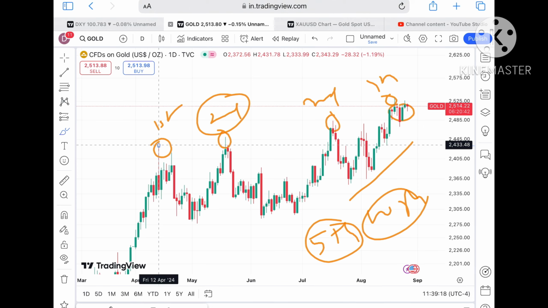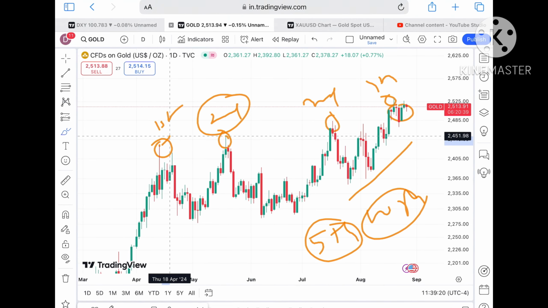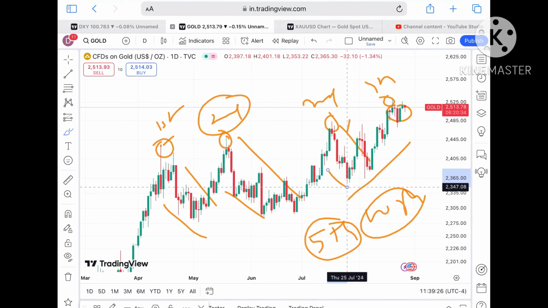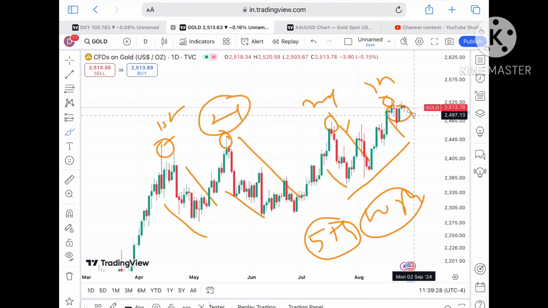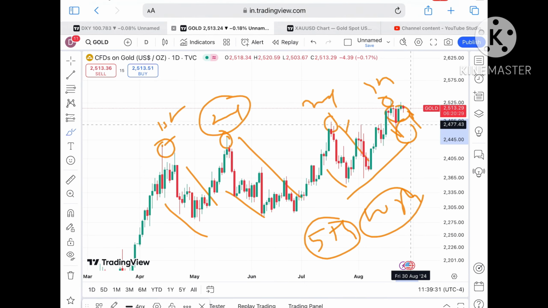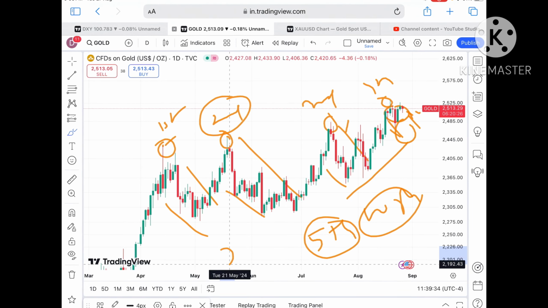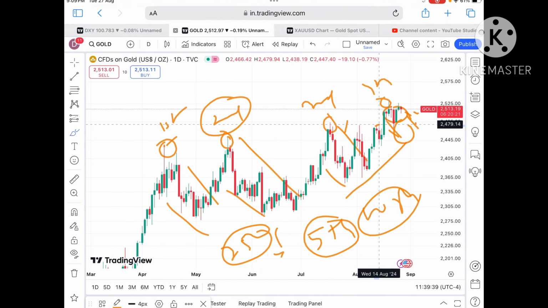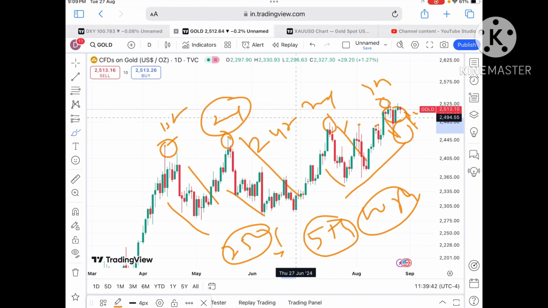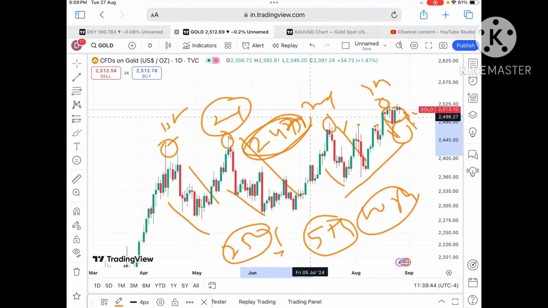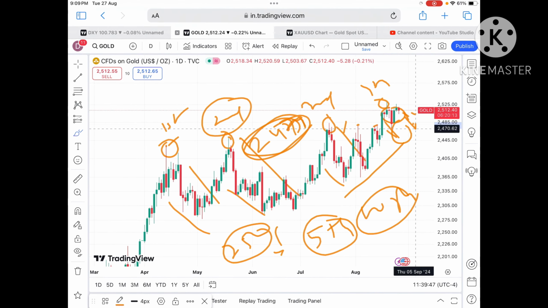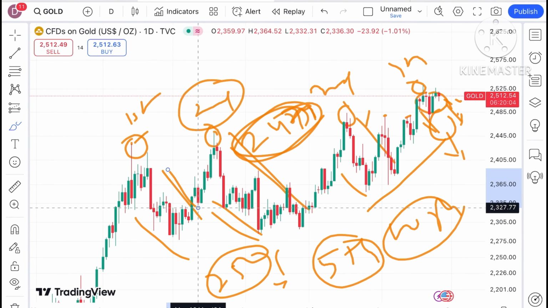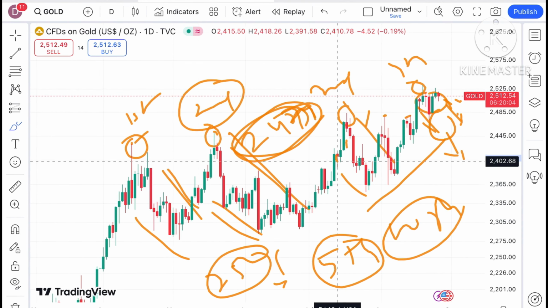See the movement, this is the first high, this is the second high, not much of a difference. Similarly in this one, but the downfall is huge. If you look at this downfall, we have not seen a downfall here, so the probability can be there. There can be chances of a downfall if the price starts going below a level of 2500 and doesn't sustain. So you have to look at this particular level of 2479. If it keeps sustaining the level of 2479, then yes, it can sustain. But if it starts falling below this level, we can see a further downfall. Because we have seen a good sharp fall whenever it makes a new high.